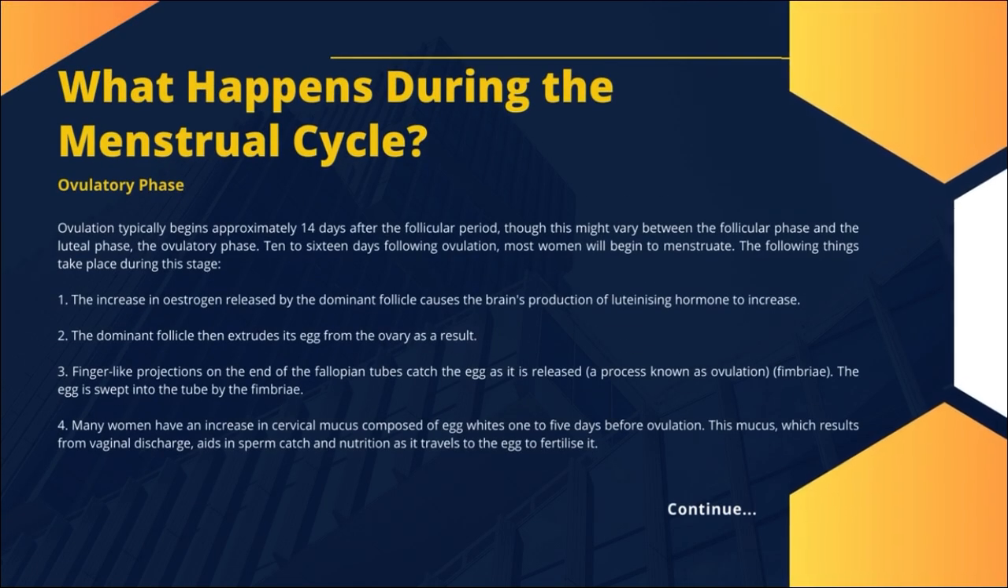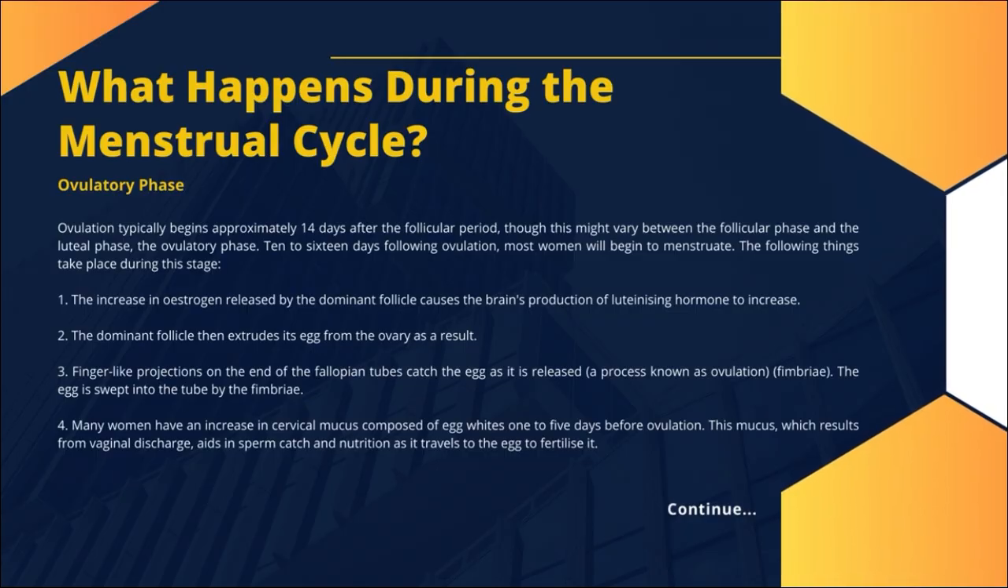Ovulatory phase. Ovulation typically begins approximately 14 days after the follicular phase, though this might vary, and it sits between the follicular phase and the luteal phase. 10 to 16 days following ovulation, most women will begin to menstruate. The following things take place during this stage.